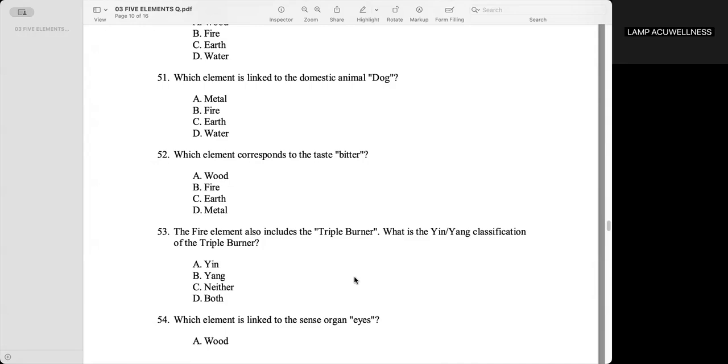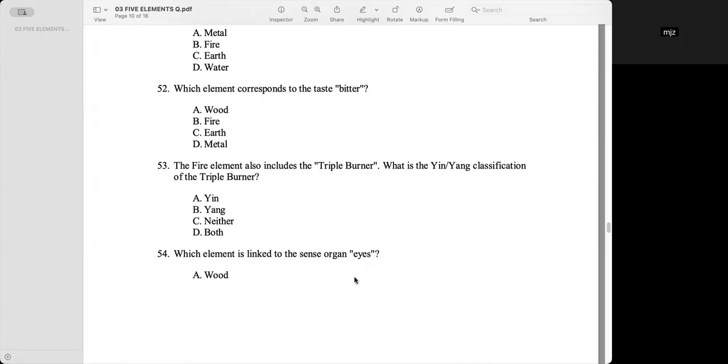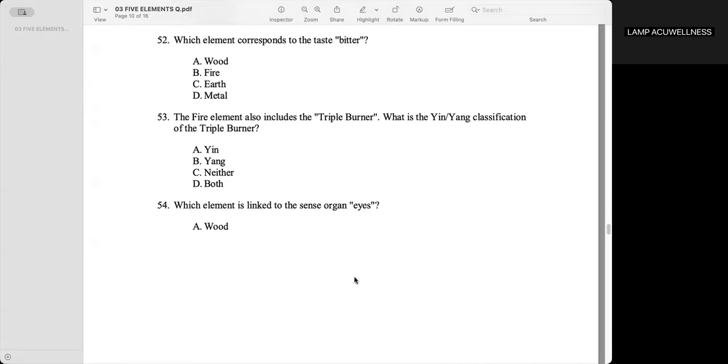Water? Yes. Which domestic animal corresponds to the taste bitter? Fire, letter B. The fire element also includes the triple burner. What is the yin-yang classification of the triple burner? Yang, letter B.